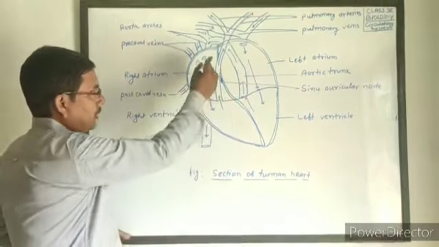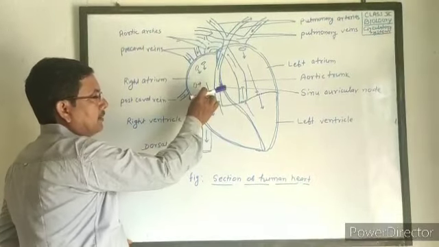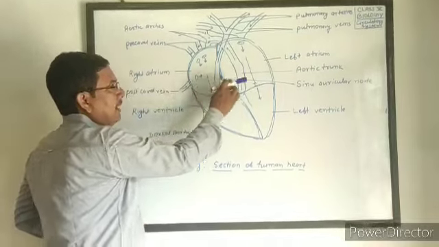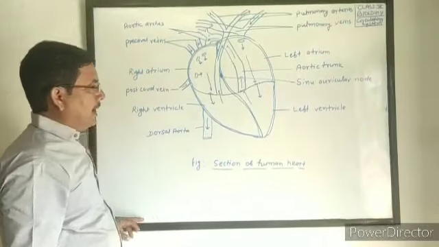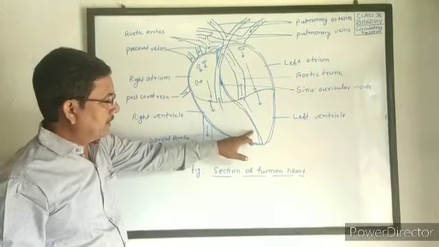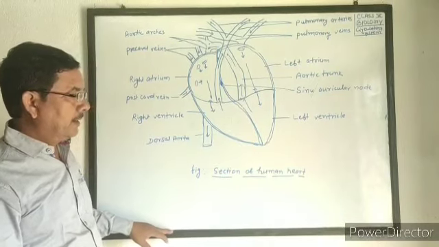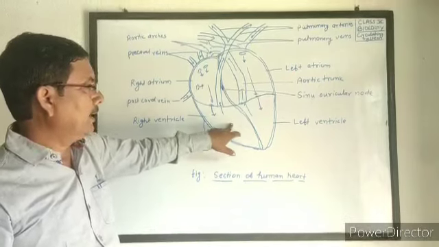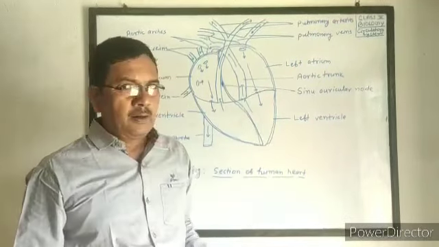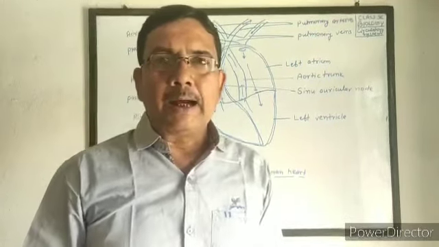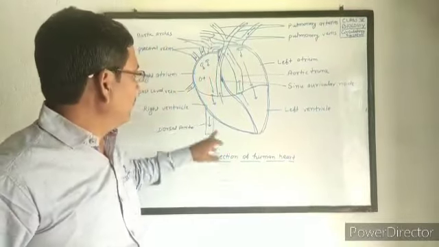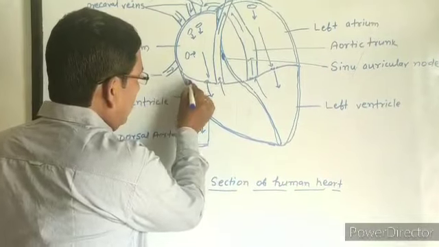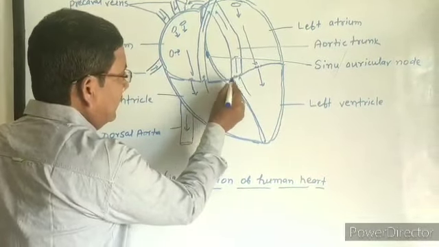That means the interauricular septum divides the atrium into 2 parts, right atrium and left atrium, and the interventricular septum divides the ventricle into 2 parts, that is right ventricle and left ventricle. Auricles and ventricles are separated from each other by a septum called the auriculoventricular septum.